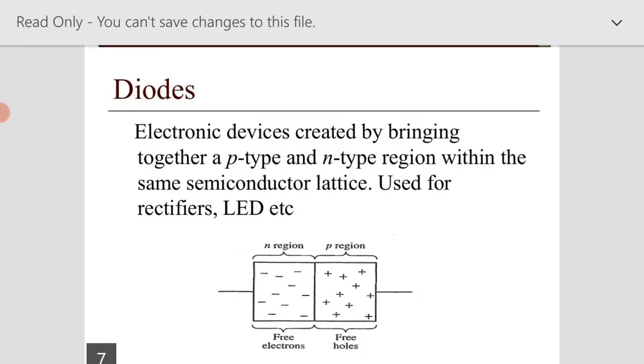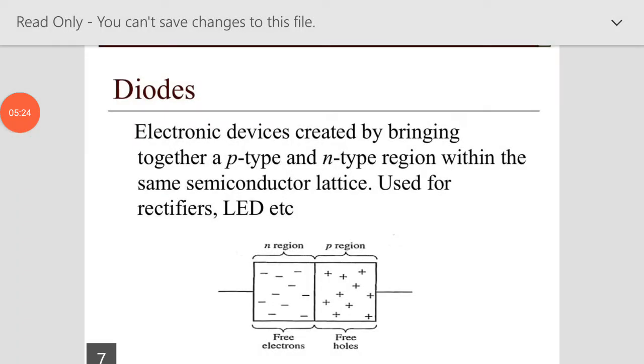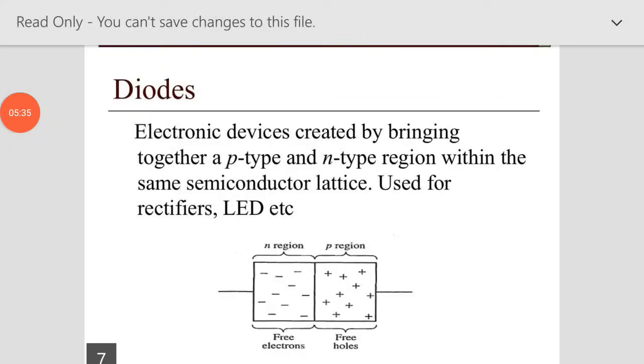The device is created by bringing together a p-type and n-type region within the same semiconductor lattice, and is used in rectifiers and LEDs. The diode is the main component used in a rectifier. LED means light emitting diode. As shown in the figure, there are free electrons in the N region and free holes in the P region.